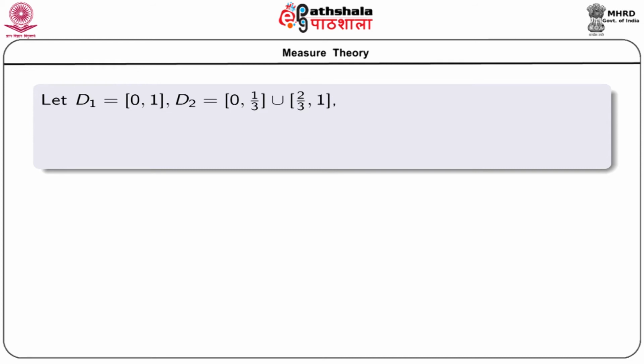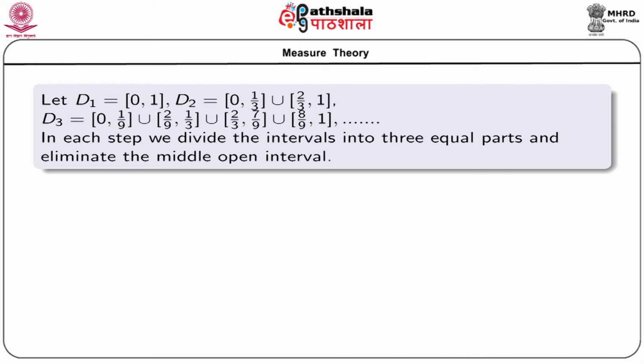For this, we proceed in this way. Let us take the interval [0, 1] and write it as D1. Let D2 equal [0, 1/3] union [2/3, 1], and D3 as [0, 1/9] union [2/9, 1/3] union [2/3, 7/9] union [8/9, 1].